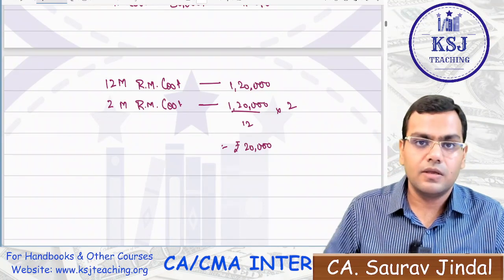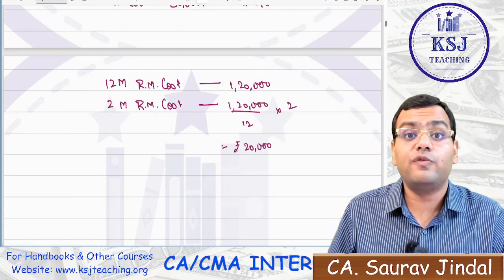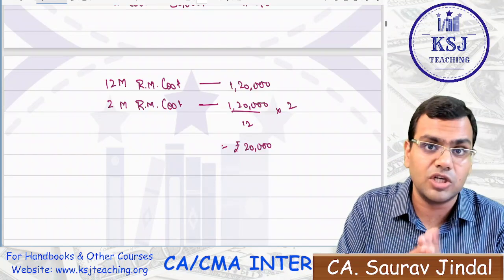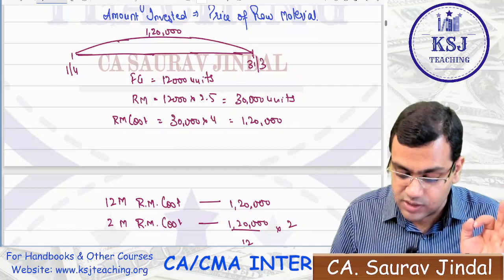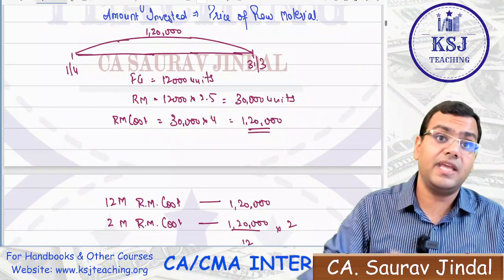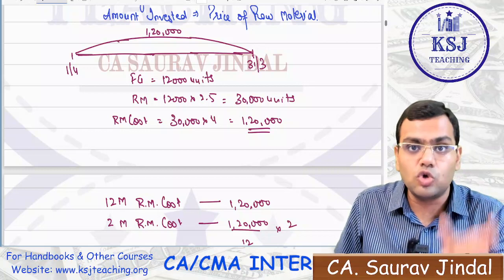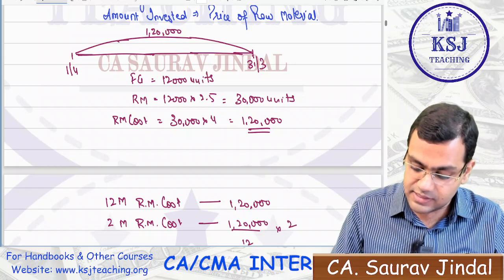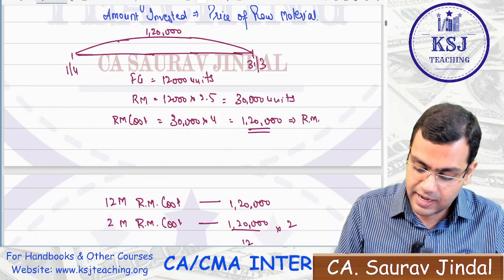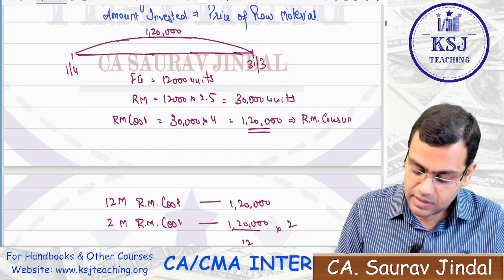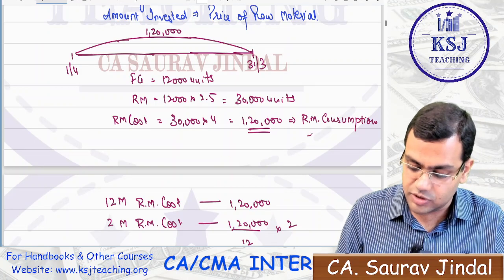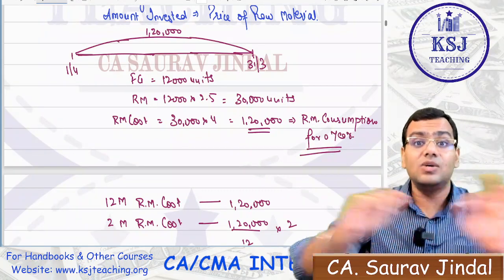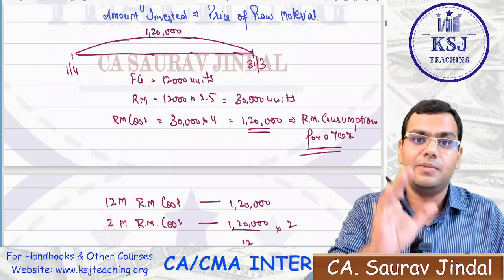Clear? Any doubts? So we need to find out the amount that is invested with the raw material consumption cost. How much of the raw material are you going to consume? 1,20,000 worth of raw material you are going to consume in a year. So in those 2 months, that is the holding period, what will be the cost that will be invested? RM cost is related to RM consumption for a year. So what will be the cost invested for those 2 months?